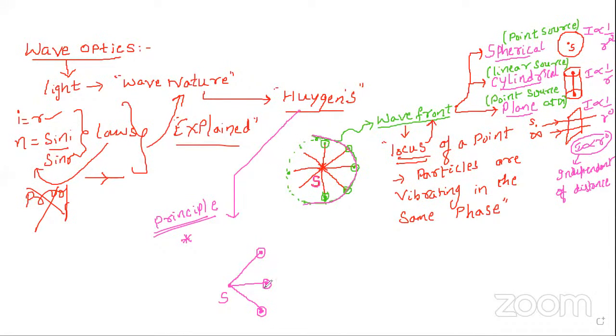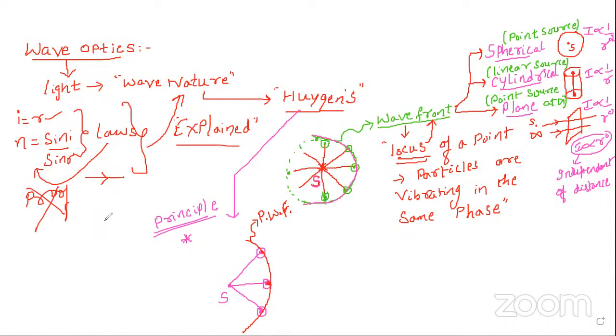You can join all these particles which vibrate in the same phase. This is what we call a wavefront. This wavefront we call the primary wavefront.